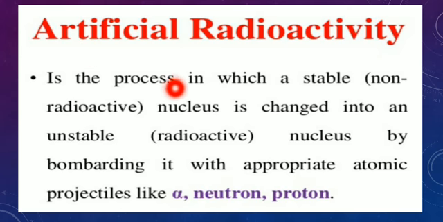It is the process in which a stable nucleus is changed into an unstable nucleus by bombarding it with appropriate atomic projectiles like alpha particles, neutrons, and protons. So this process of changing a stable nucleus into an unstable nucleus is an artificial process.